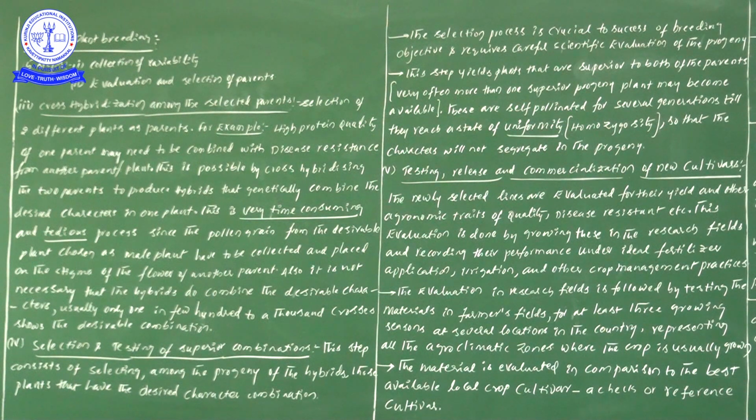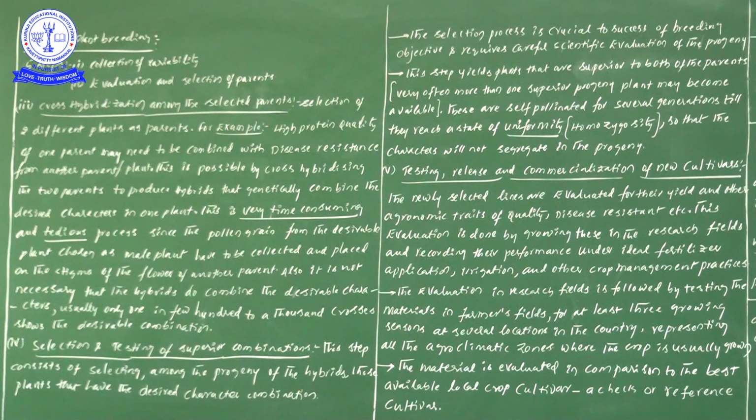Before release of a new variety, we have to test it, whether it is suitable for growing in all kinds of climatic conditions or not, whether that particular plant is disease resistant or not. In that new environmental condition, whether that variety gives a good yield or not, every point we have to record.